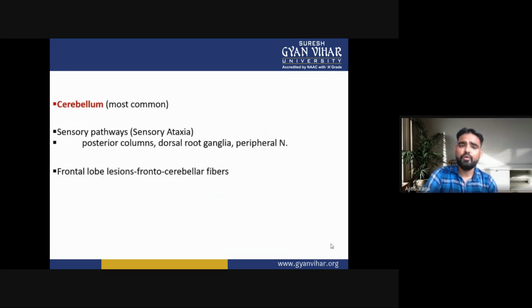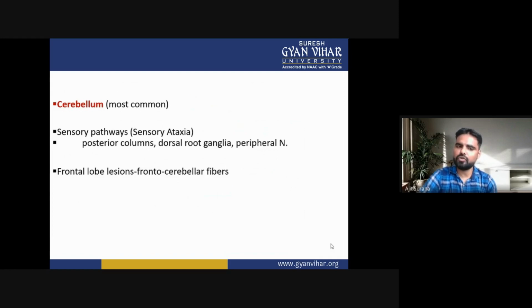Now the neural localization of ataxia. The cerebellum is the most common site. The second is the sensory pathways, which cause sensory ataxia. In the sensory pathway, the posterior columns, dorsal root ganglia, and peripheral nerves are involved. Then frontal lobe lesions and frontocerebellar fibers. So this is the neural localization.